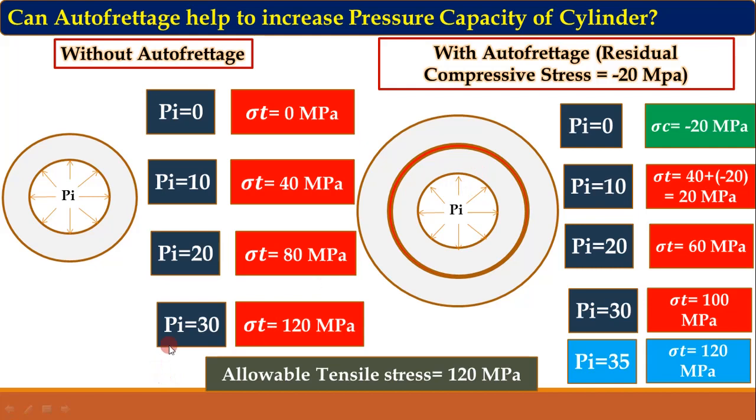If you look at these values, the cylinder without autofrettage has a pressure capacity of 30 megapascal, but the pressure capacity of the cylinder with autofrettage is 35 megapascal. That means the pressure capacity has increased, and in this way we can say that autofrettage definitely helps to increase the pressure capacity of cylinder. So this is the explanation of the use of autofrettage in increasing the pressure capacity of cylinder.